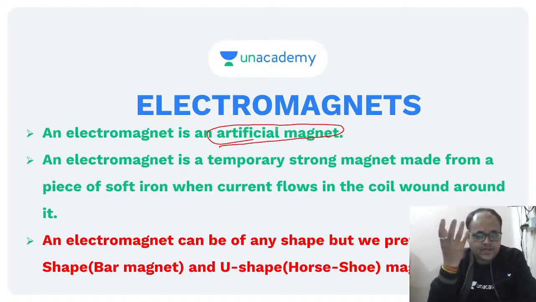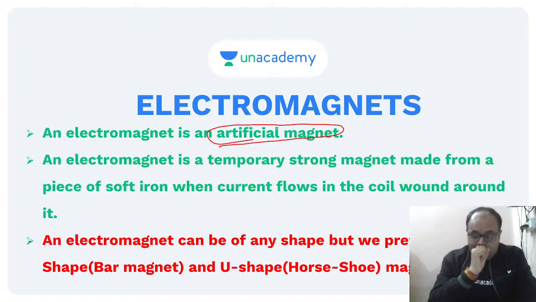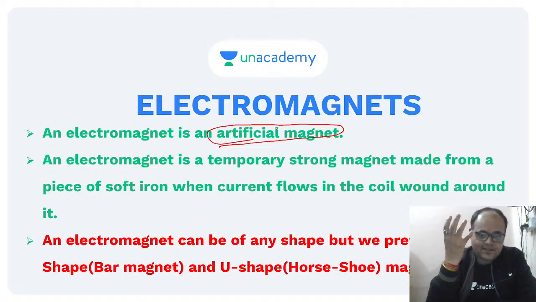We cannot use a natural magnet at a place where we require strong magnetic field, because they show weak magnetism. Yes, Krish is right because natural magnets are weak. It's WEAK beta, not WEEK. So what we do is go with electromagnets, which are artificial magnets.